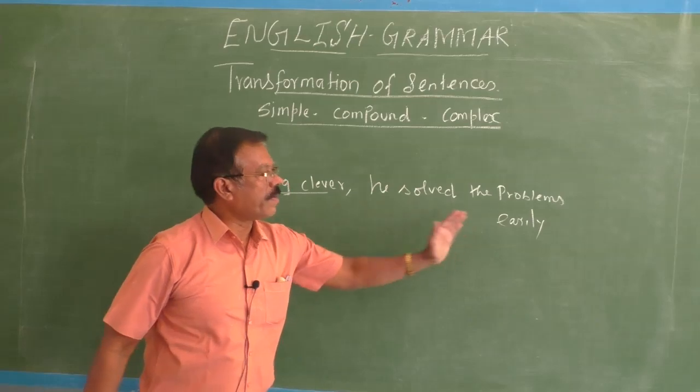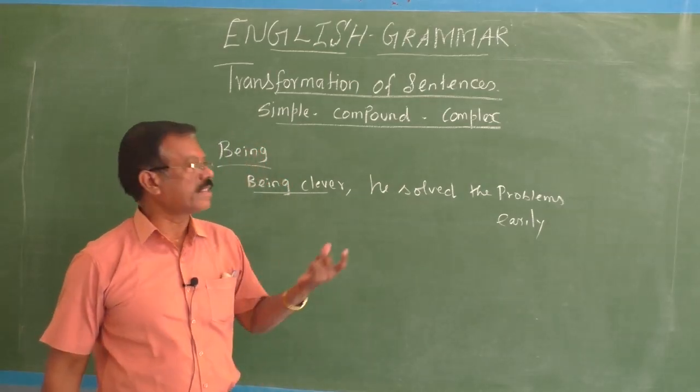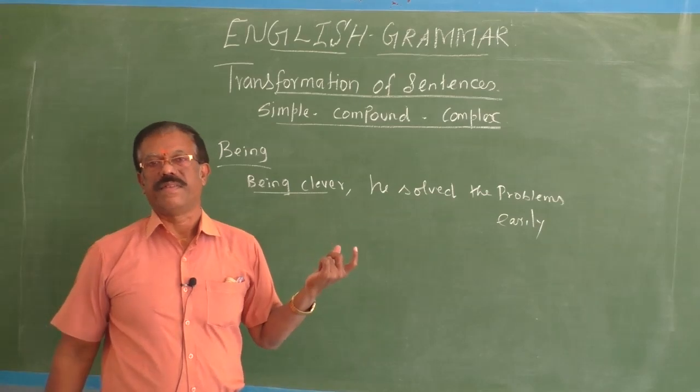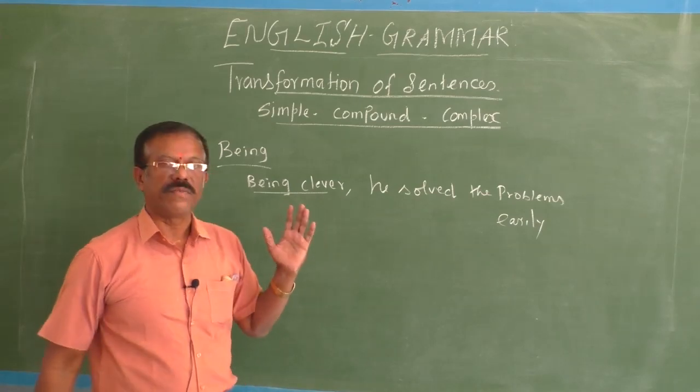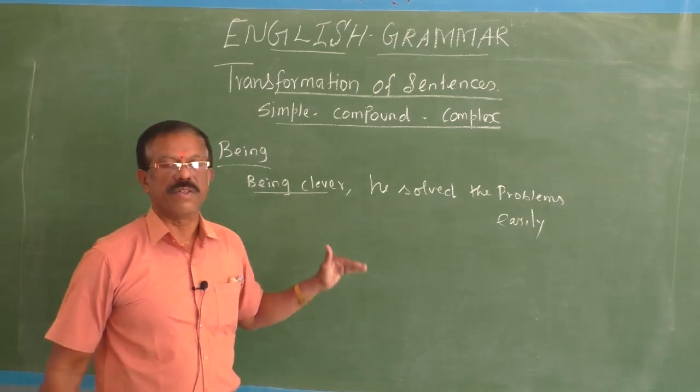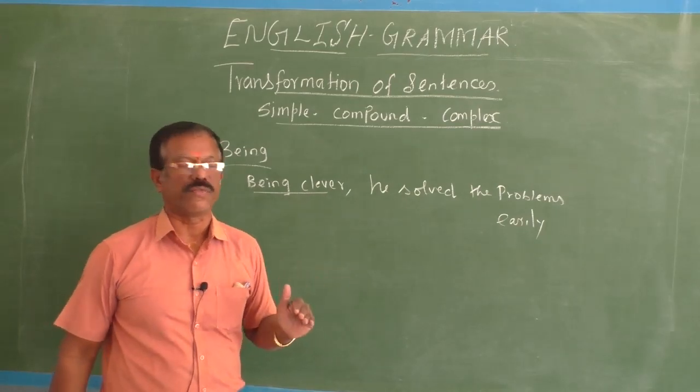"He solved the problems easily" is a main clause. If a sentence has one main clause with a phrase, then it is called a simple sentence. Here you have only one finite verb, that is "solved". Now you have to change the simple sentence into a compound sentence. What procedure do you have to follow?